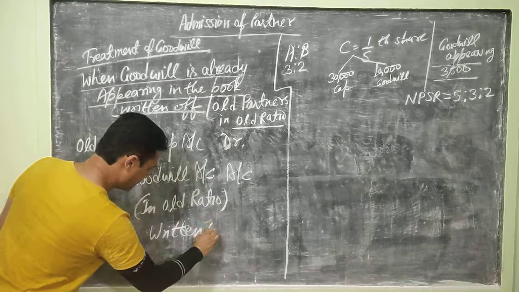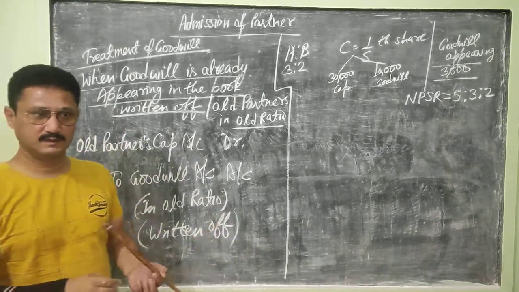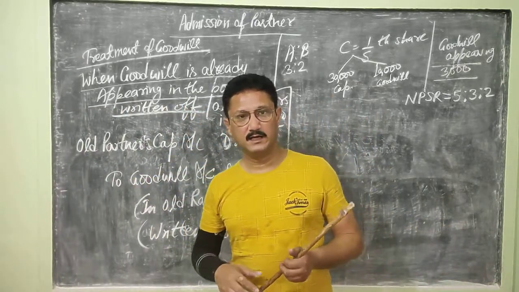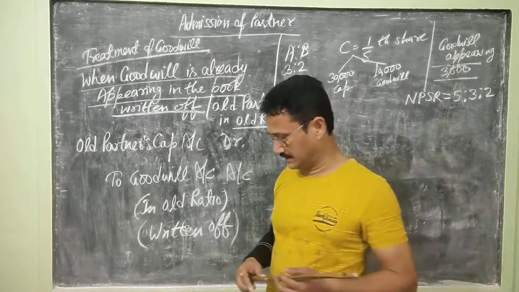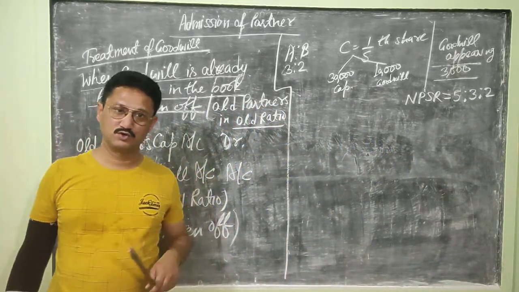It is called writing off. The self-generated goodwill, internally generated goodwill, cannot be raised in the books of account.